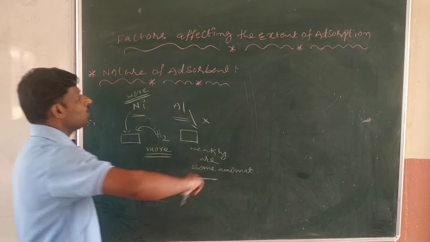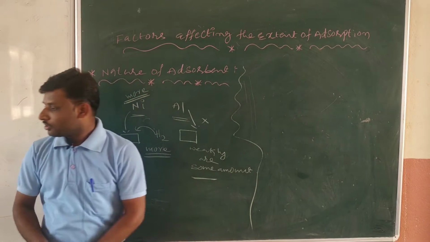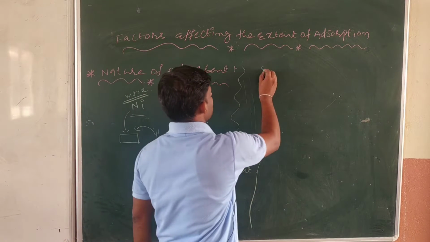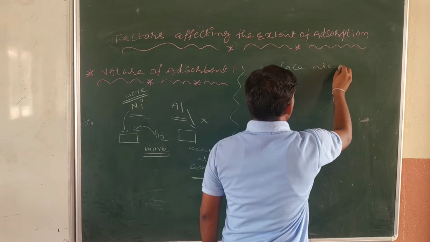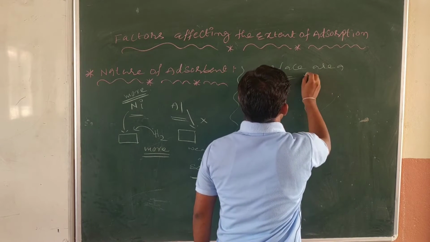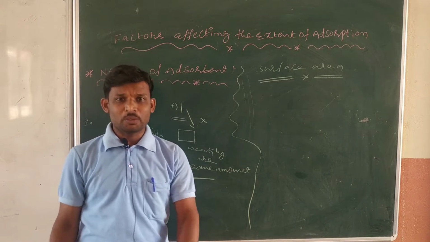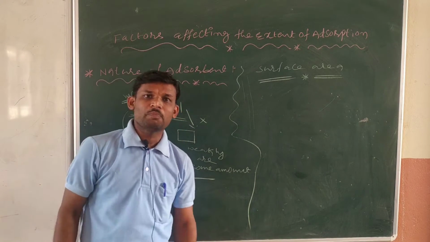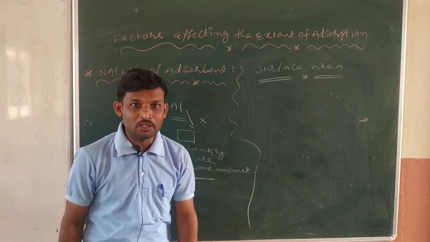Okay, next point, the second point, is surface area. Which surface area, sir? Surface area of adsorbent or adsorbate? Actually adsorption takes place on the surface of the adsorbent, am I right or not?